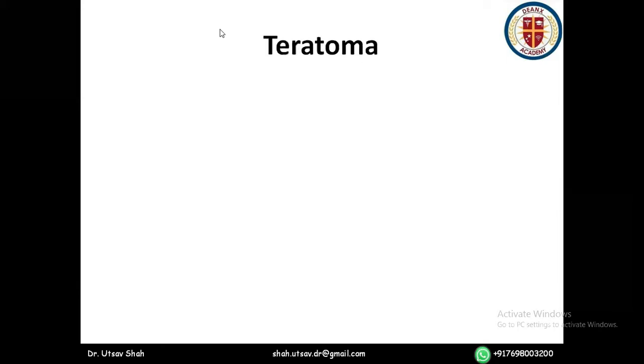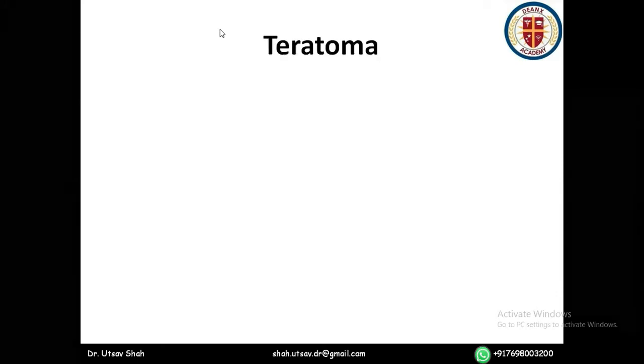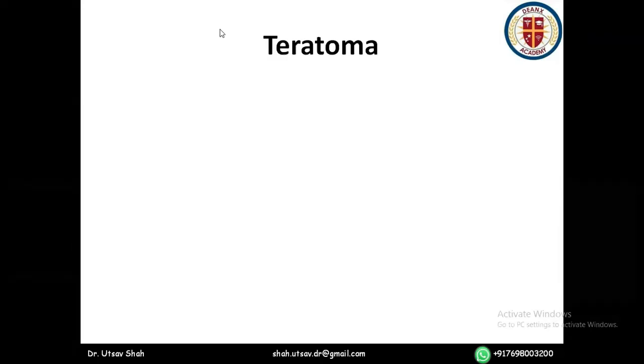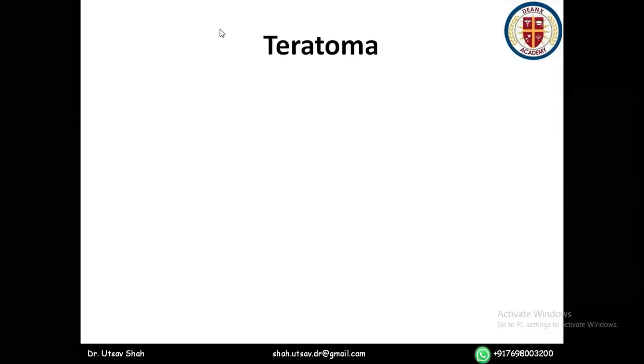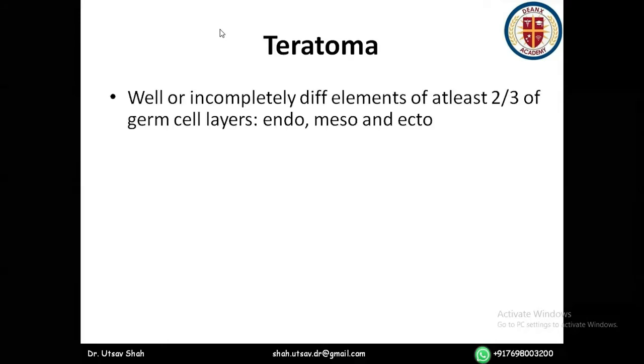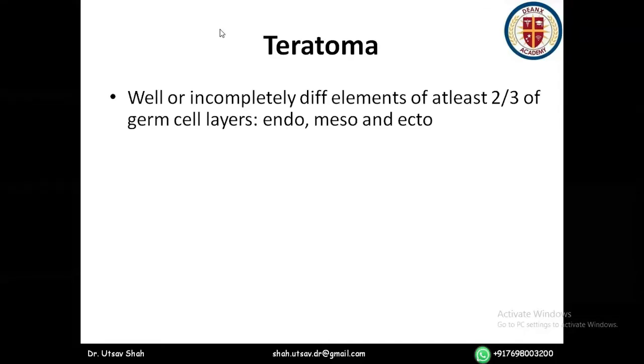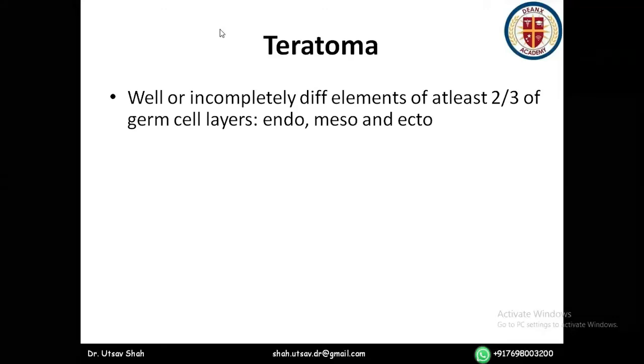Teratoma. Teratoma, we all know, like always think of what you know from UG days. What is teratoma? Teratoma is a mixture of cell elements, like hair, cartilage, bone, etc. That is what we remember. But you need to know the definition. What is it? The definition is well-differentiated or incompletely differentiated elements of at least 2 of 3 germ cell layers. That is endodermal, mesodermal, and ectodermal. At least 2 of these 3 should be present.